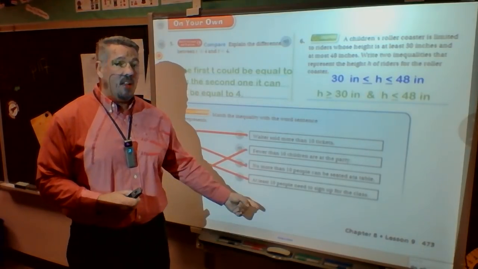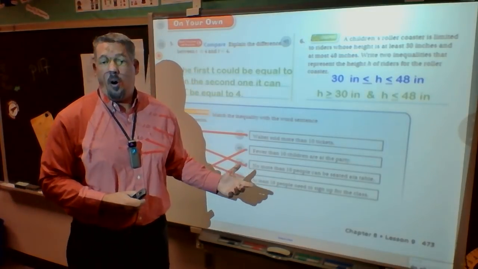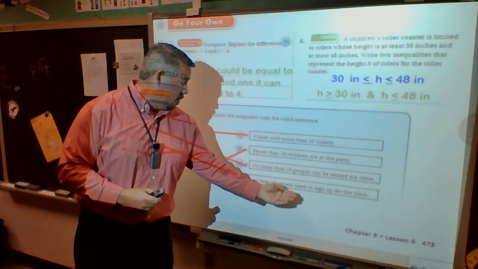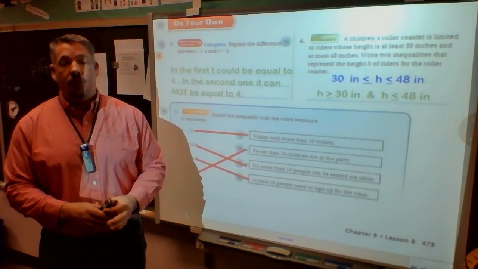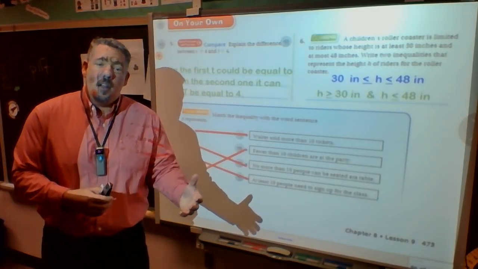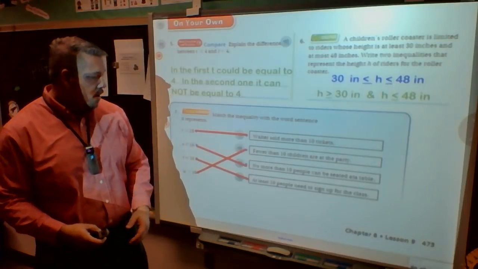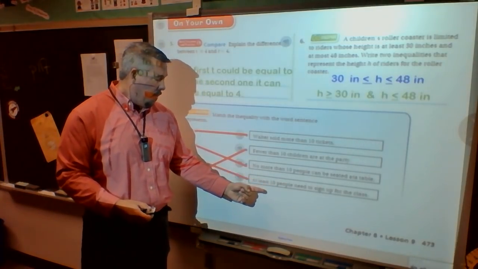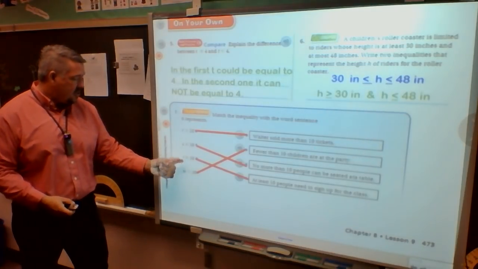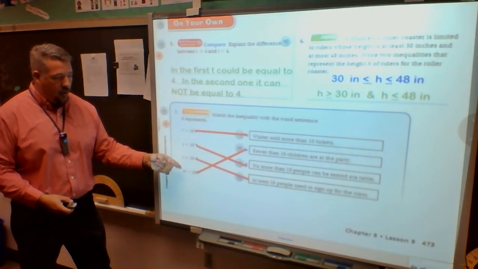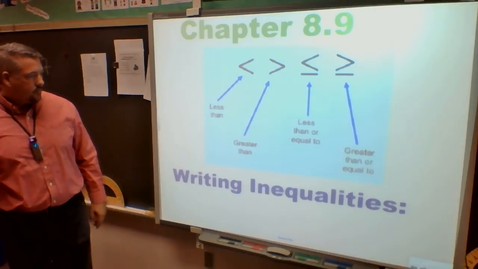If the sign says I can only take 10 or more, so only if at least 10 people sign up for the class, then we'll have it. If they only get 4, they only get 9, they're not going to have the class. So when I know that my number has to be equal to 10 or larger, and I look at how this is set up, T is indeed greater than or equal to 10.